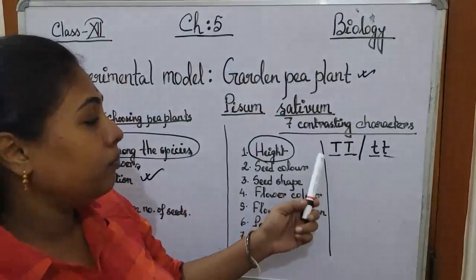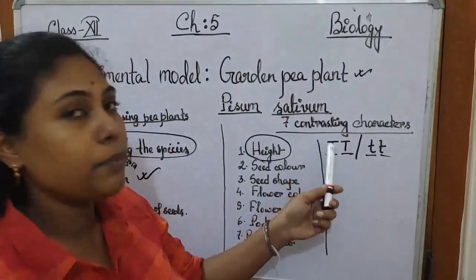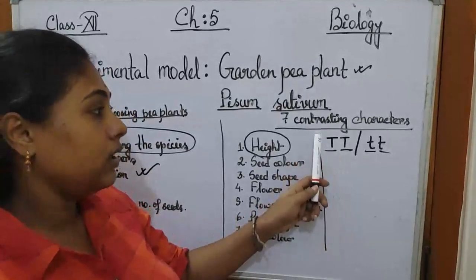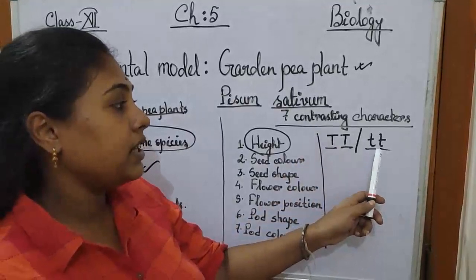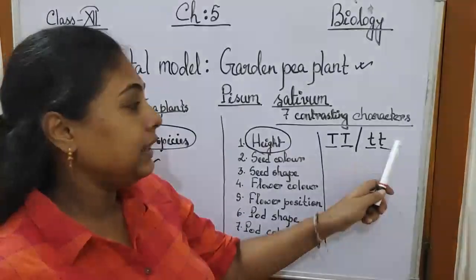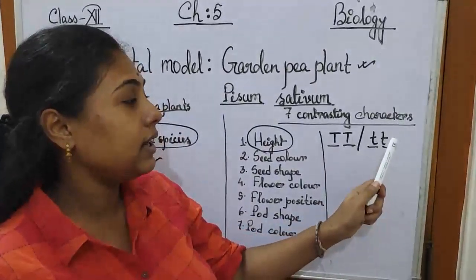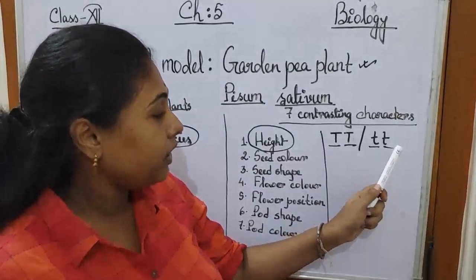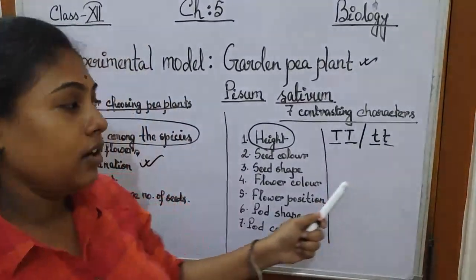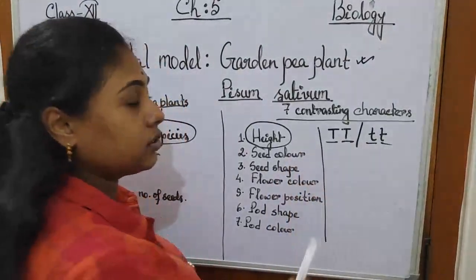Because in both chromosomes it has the same allele, that is capital T. Okay, so it is a pure variety which is tall in nature, and this is also a pure variety. As we have seen, two small t's are there. That means in this individual, the genes for height that it has are both for dwarf. So it is also another pure variety. Okay, so he had chosen these two varieties for his cross.